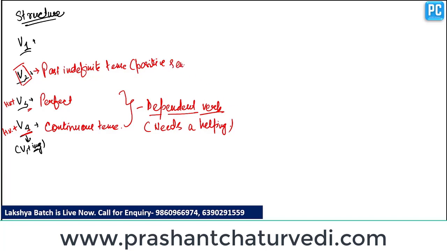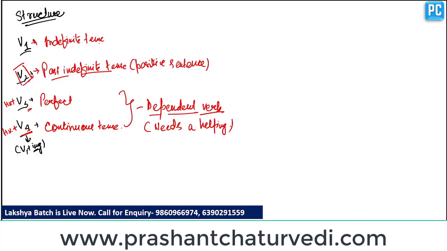In positive sentence. Clear? So past indefinite positive sentence uses the second form of verb, and the rest of the indefinite tenses take V1 as the main verb. So in present indefinite tense or future indefinite tense, we use the first form of verb.